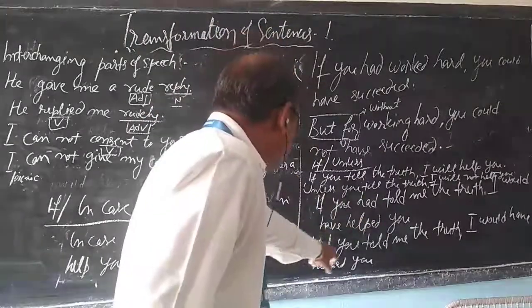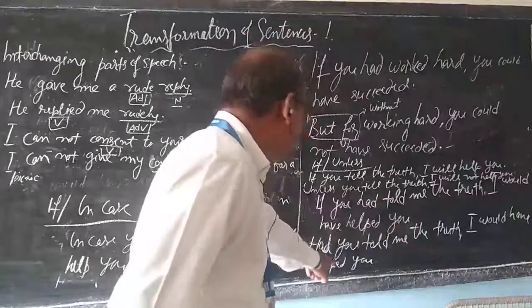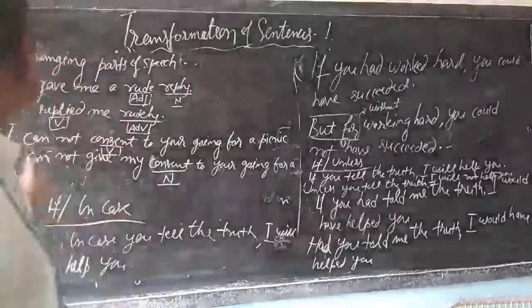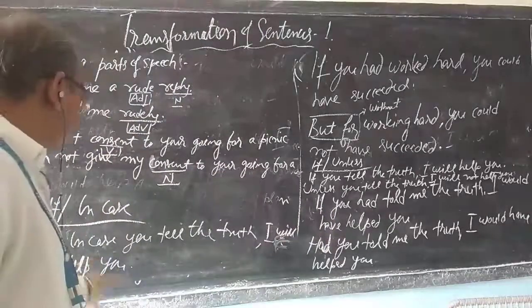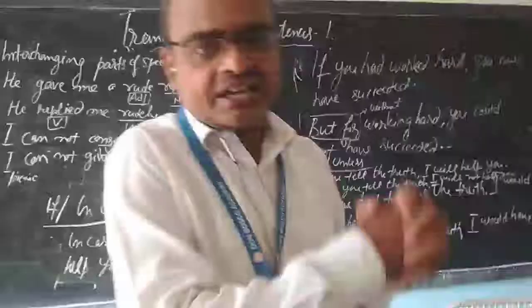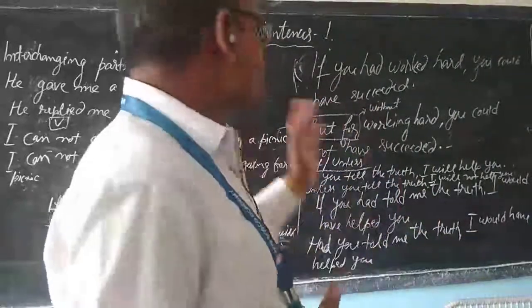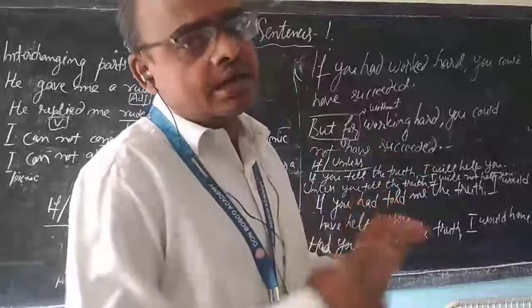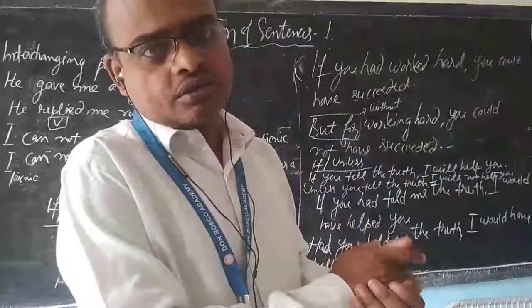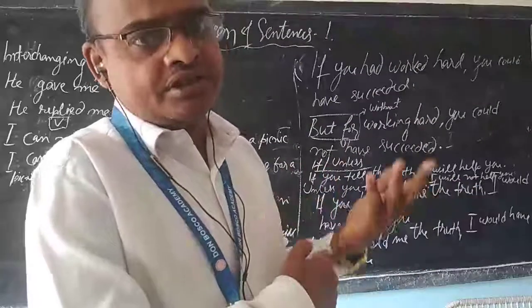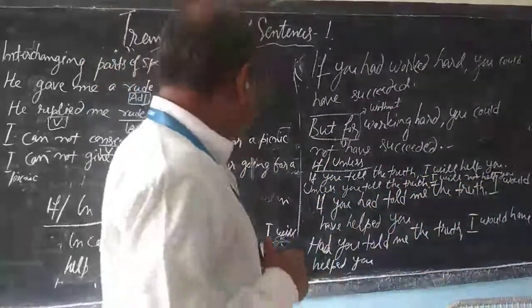So, had you told me the truth, I would have helped you. Were you to help me, I would help you. Or should you help me, I would help you. See another example.